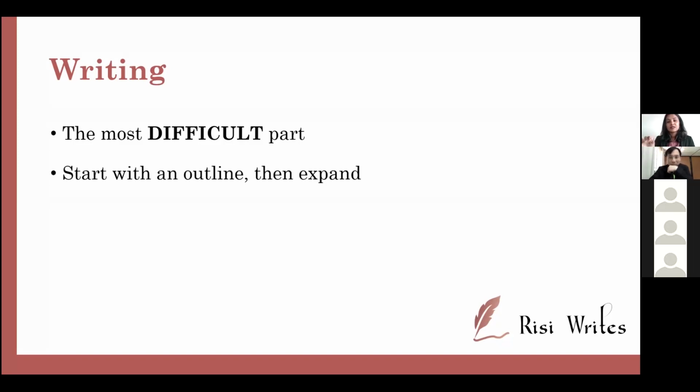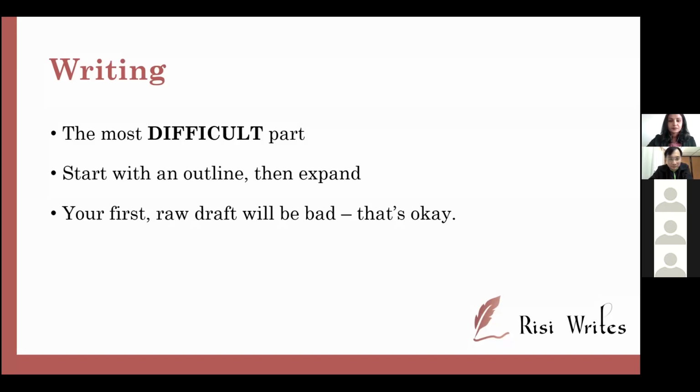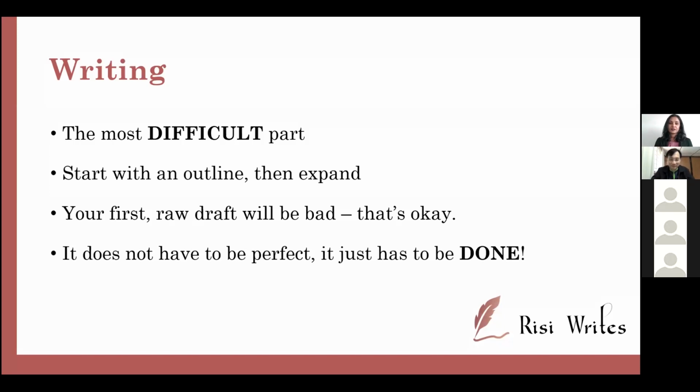But the idea is start with small, break it down into small sections, maybe write an outline. Some people have found using tables to be beneficial. So you have a literature review table. So start with an outline, start with point form, and then expand from there. So the idea is that your first draft will be bad. Okay, even if you are Shakespeare, your first draft is not going to be perfect, and that's okay. So do not strive for perfection. Don't put too much pressure on yourself. Okay, the writing process does not have to be perfect. It just has to be done. Okay, so a done thesis is better than a perfect thesis.